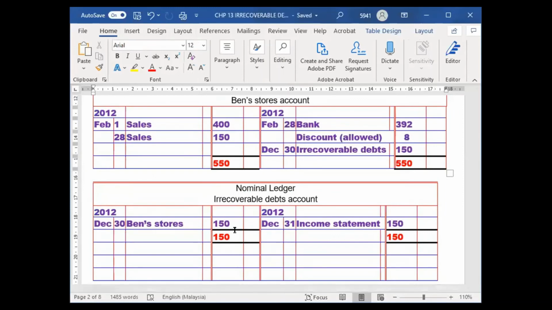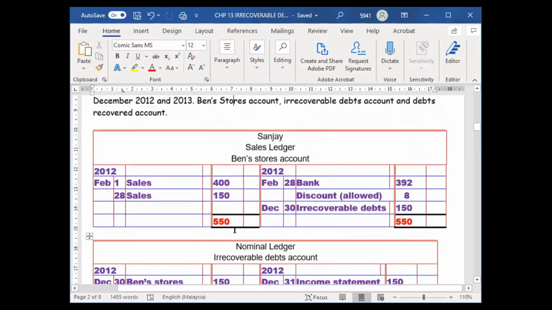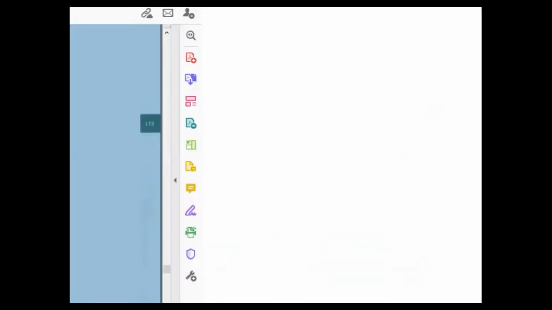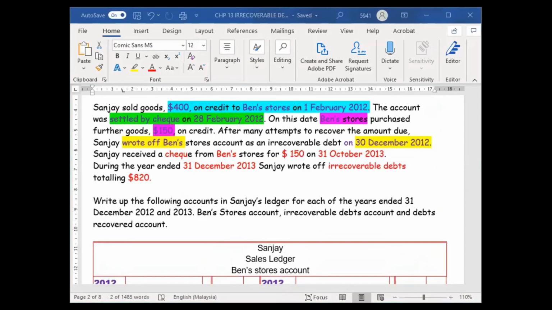Okay, next one is 2013. Let's do for 2013. Sanjay received a check from who? From Ben. Sanjay received a check from Ben under 50 on the 31st October 2013. So this is what? Bad debt recovered.